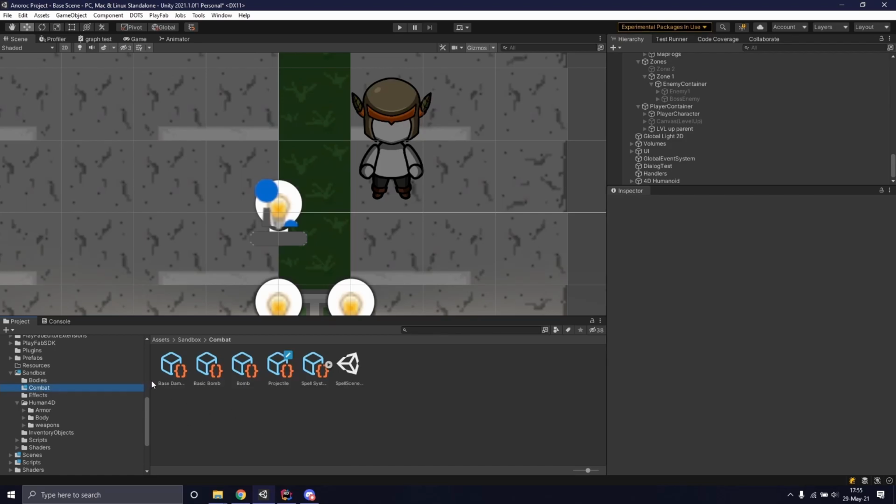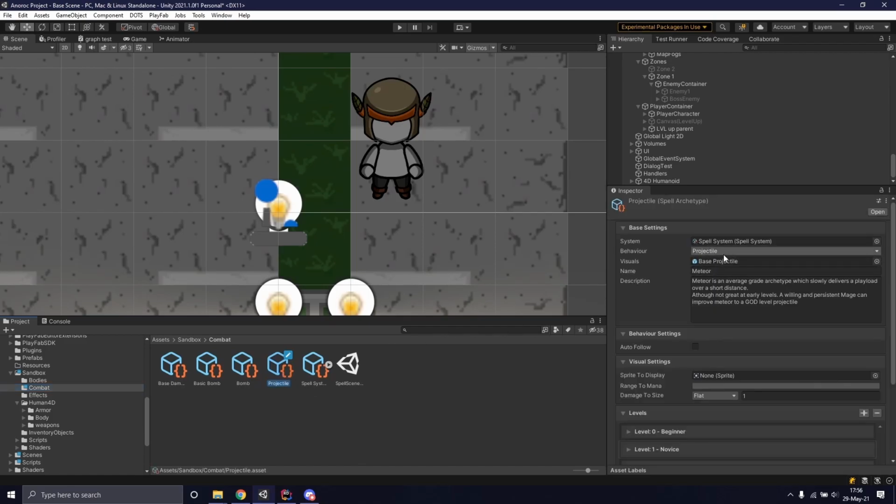Then we can go on to how the spell system actually works. These spells are made out of spell archetypes. Spell archetypes are pretty much just modules which make up a spell. For example, I have a projectile here. The projectile is a projectile type archetype, which has a spell system attribute. It has a behavior of projectile. It has some visuals. It has a name and a description. Then, if the behavior has some settings, they can be chosen or changed here. Same thing for the visual settings.